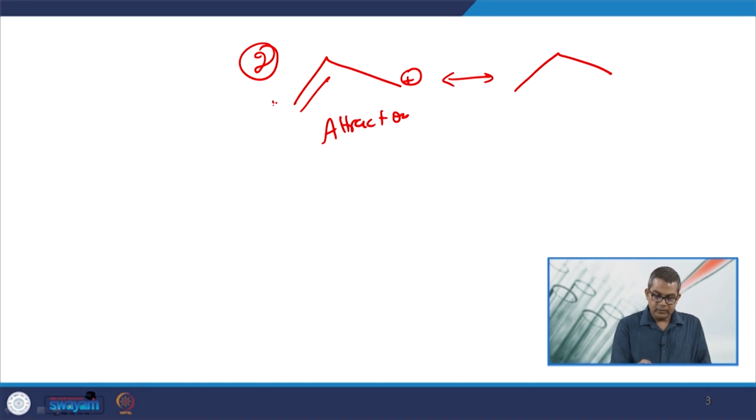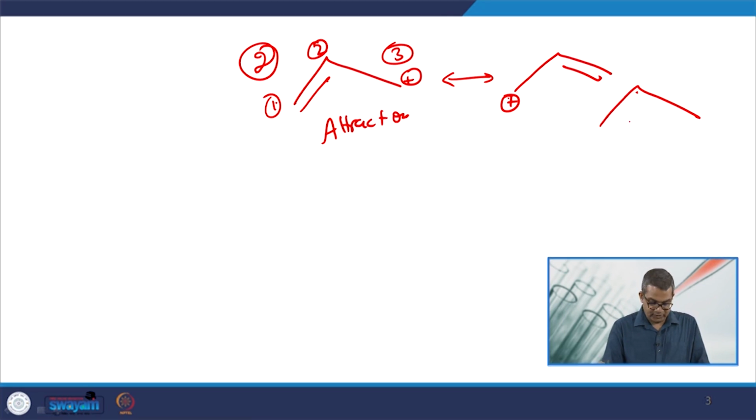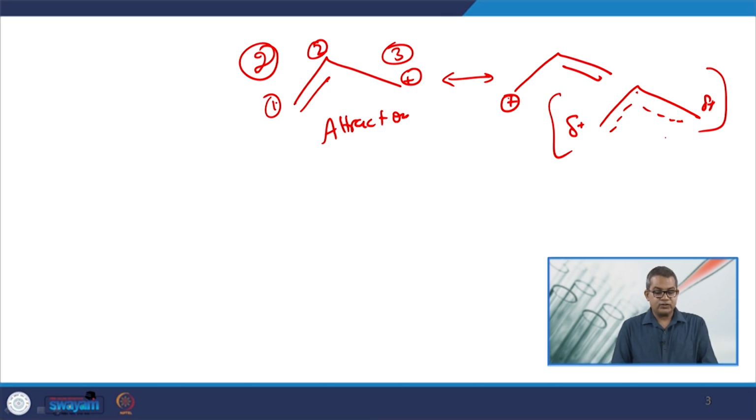Remember 1, 2 and 3, these are the positions. So, this may become like this, or sometimes the resonating structure can be represented like this here. So, this is my resonating structure for this particular approach.